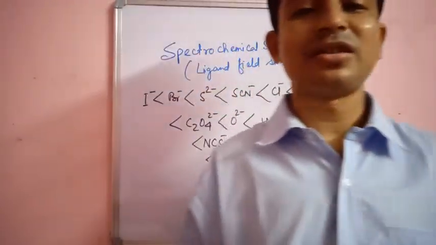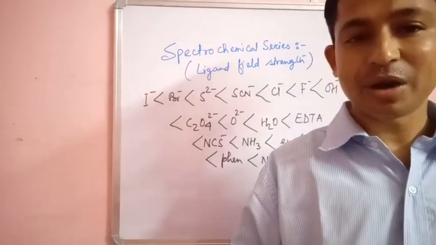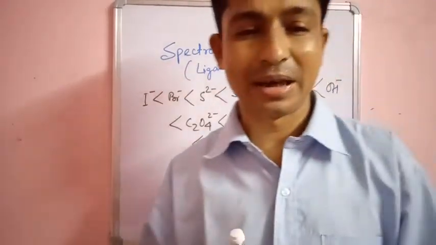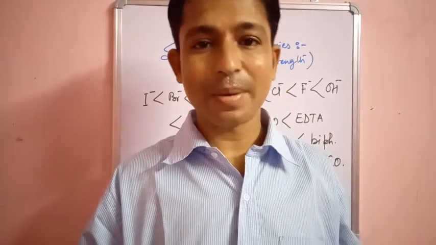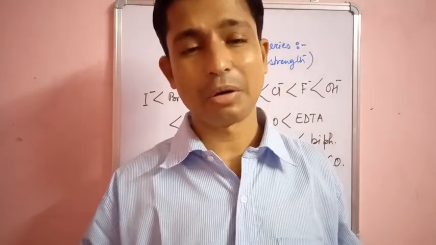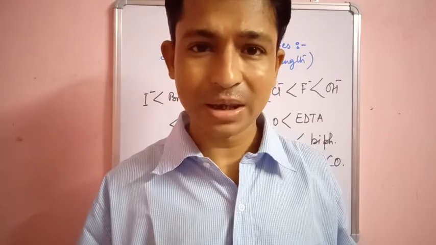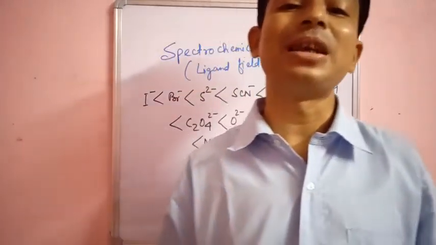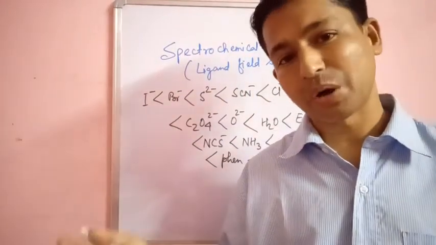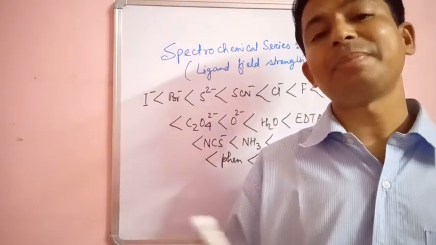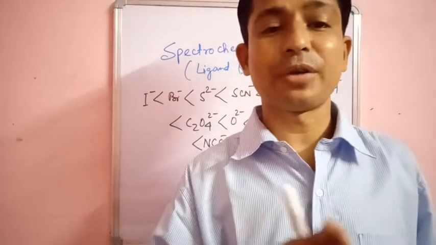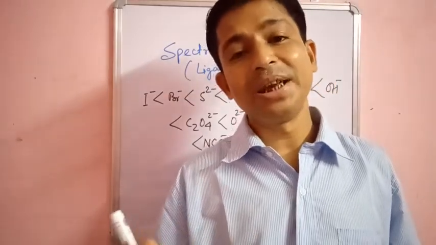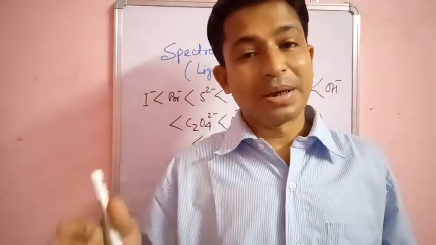If the (n-1)d orbital is involved in hybridization, then the complex is an inner orbital complex, and if the nd orbital is involved in hybridization, then the complex is an outer orbital complex. Now regarding pairing of electrons, if the ligand is a strong field ligand, it will do the pairing of electrons, so the complex will be a low spin complex.